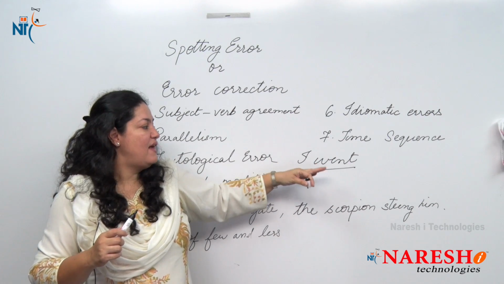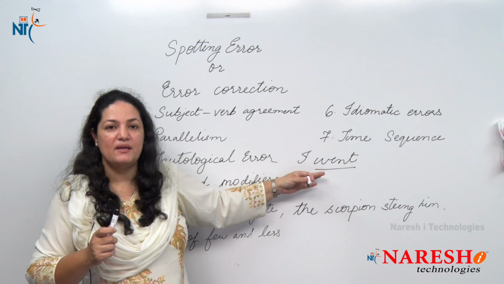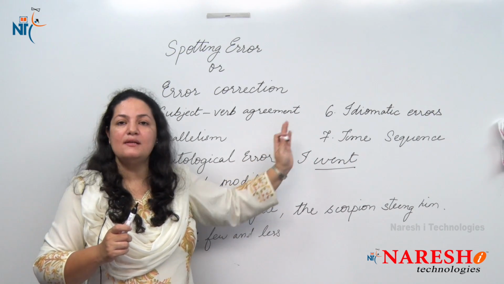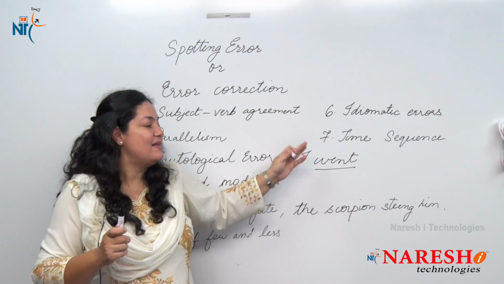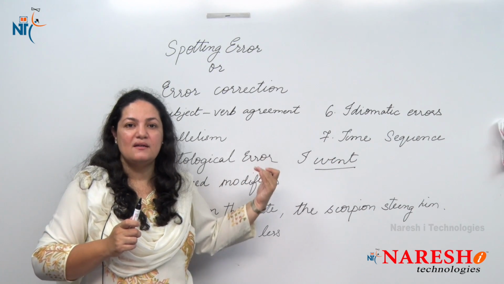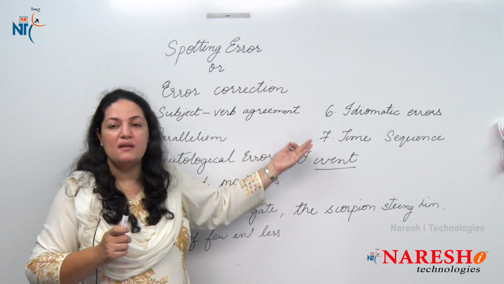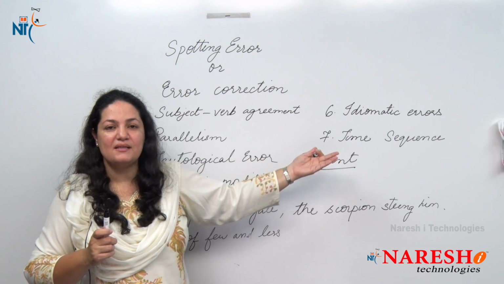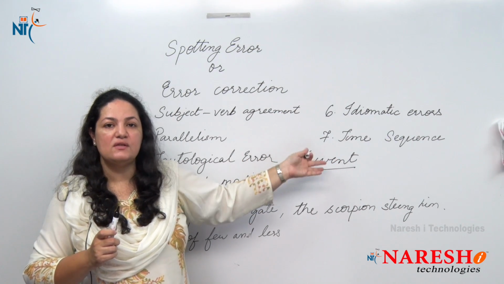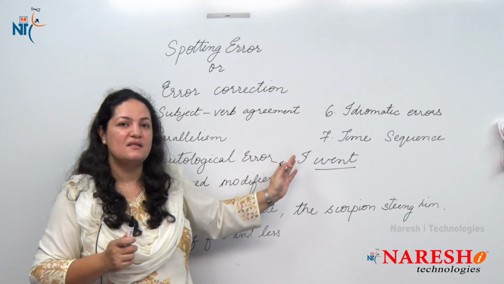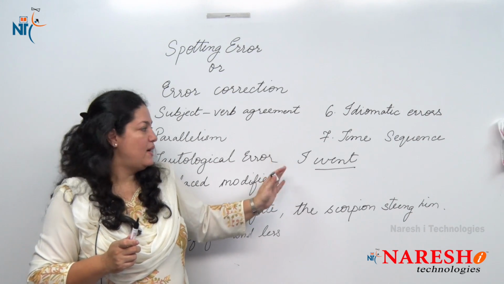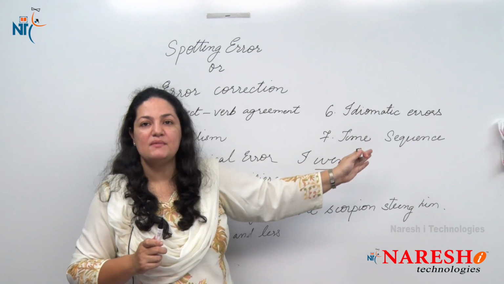So you need to have clarity with what tense you are speaking in, and see to it that all the sentences that you form are in the same tense and not fluctuating. One shouldn't be in the present tense and the other in the past tense, because that is very confusing and people will not understand what you're trying to say. So you have to look at the time sequence there.